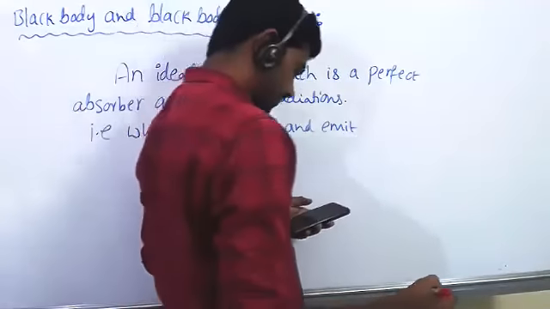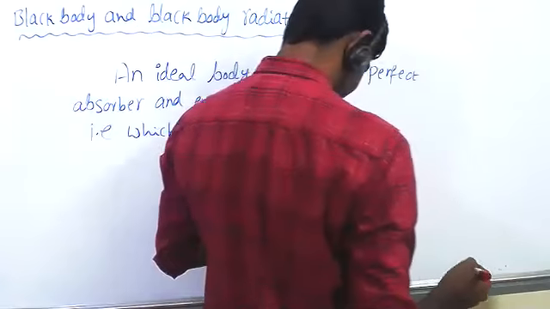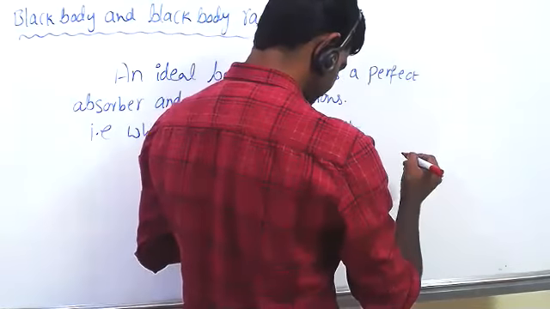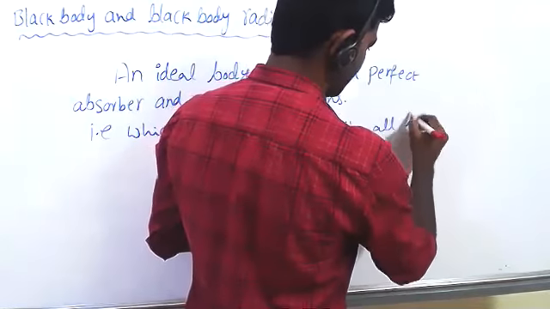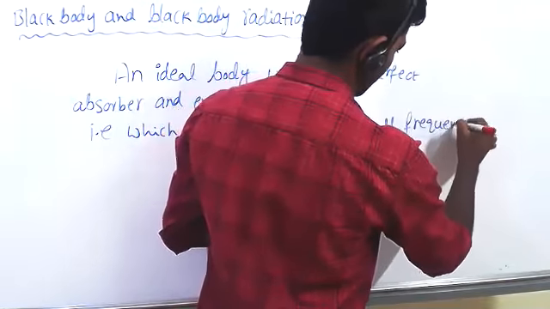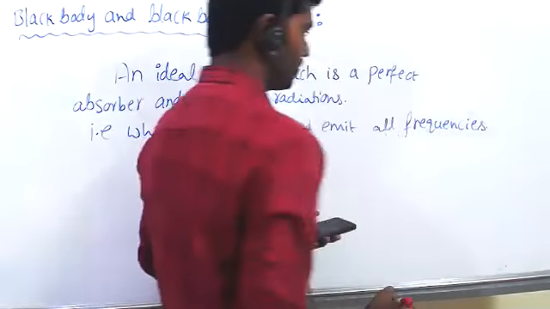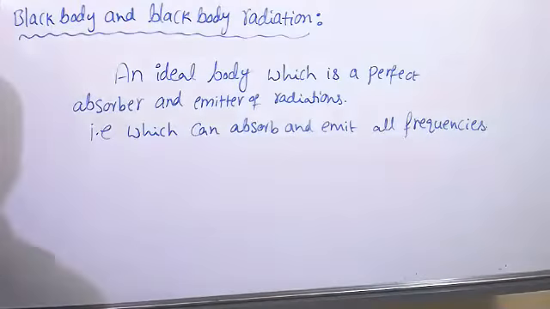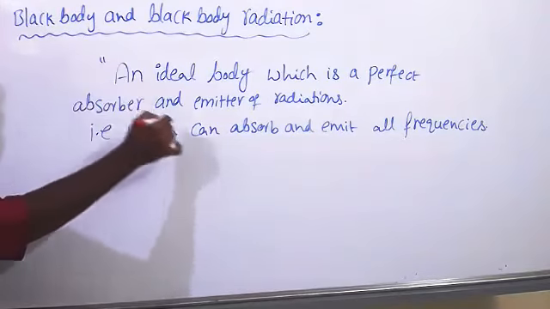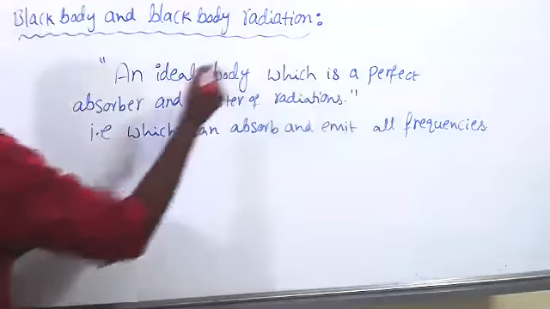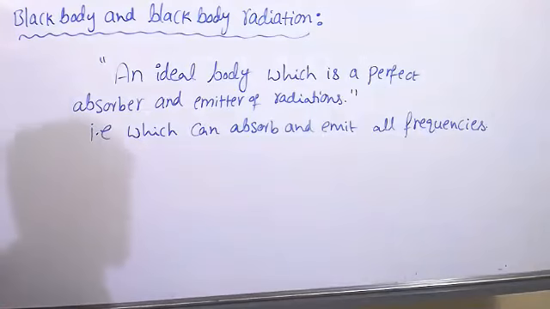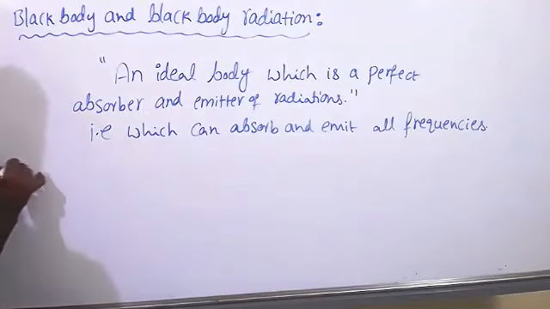So this is a black body. Next, black body radiation means the radiation emitted by the black body is called black body radiation.